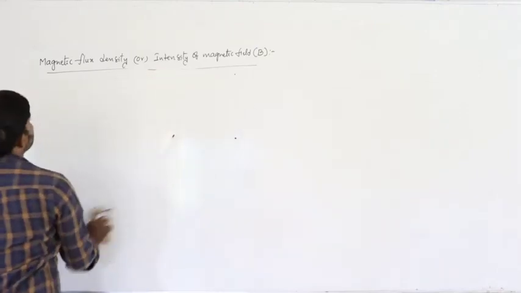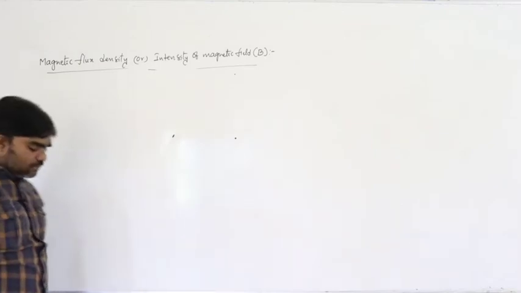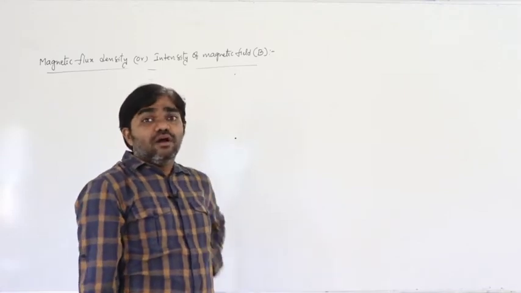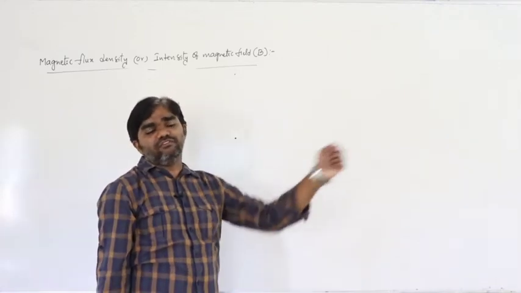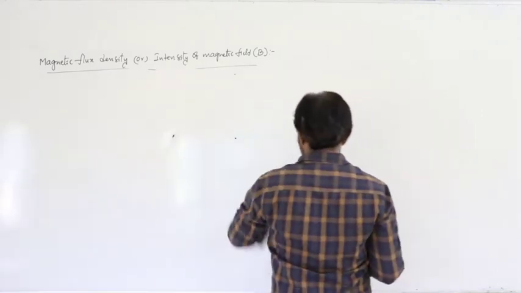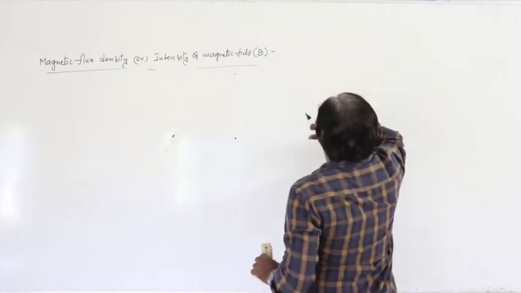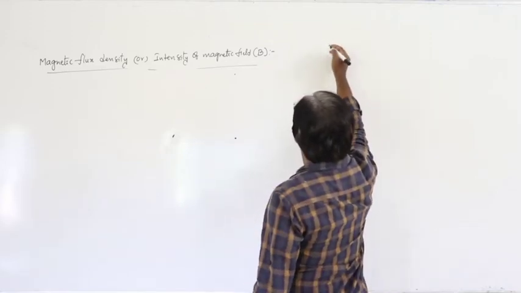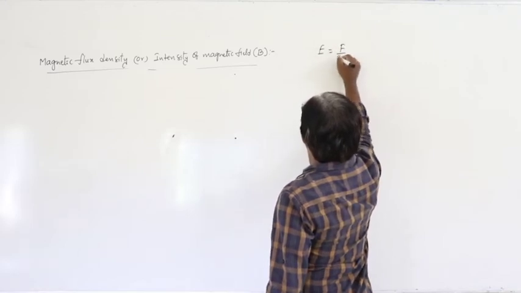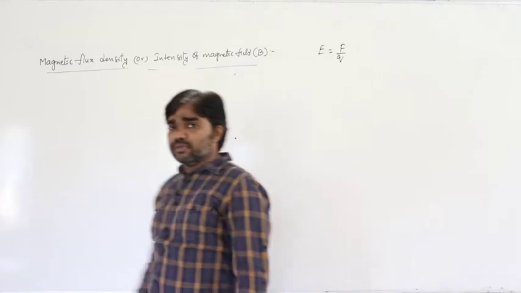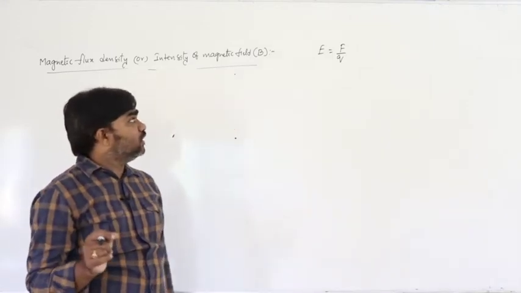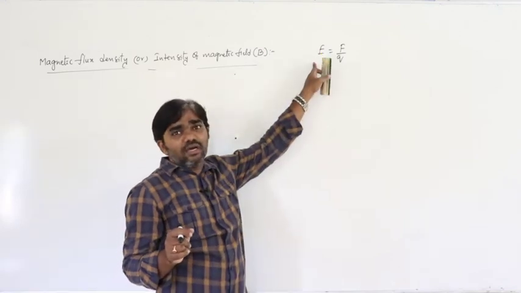So what is meant by the magnetic flux density or intensity of the magnetic field? First, how can we define intensity of electric field? Intensity of electric field is defined as the force per unit charge, the force experienced by the unit positive charge when placed in the electric field.